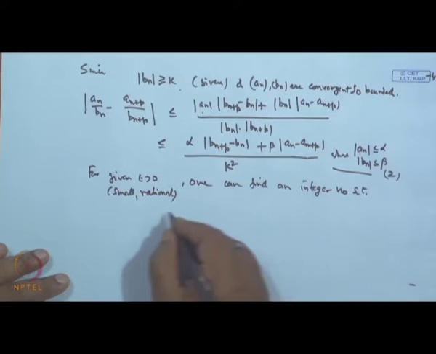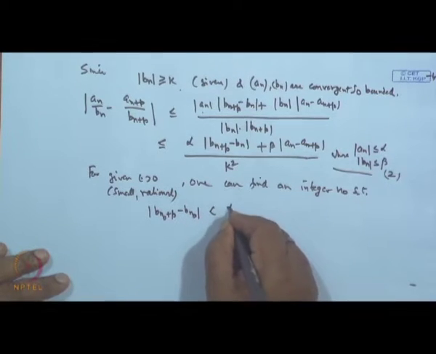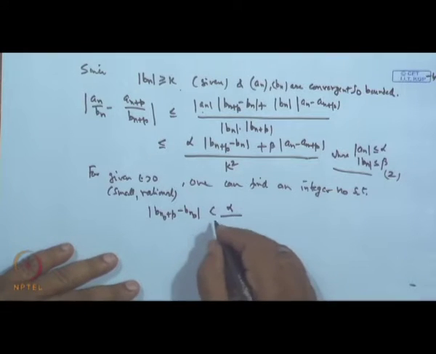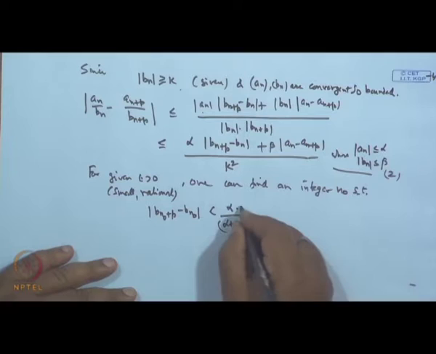So, we can say that |b_{n0+p} - b_{n0}| is less than alpha over alpha plus beta, and then k square we want to remove.